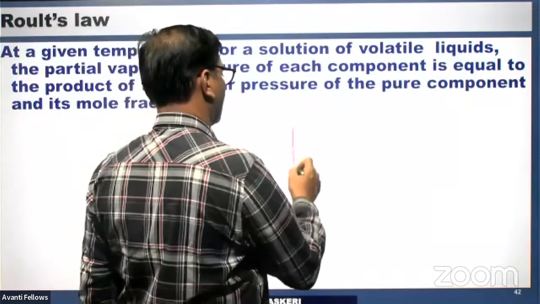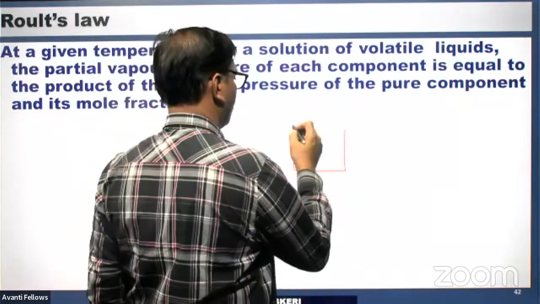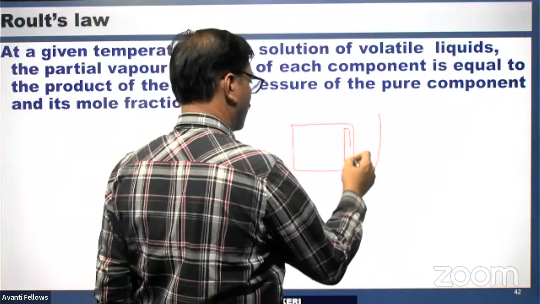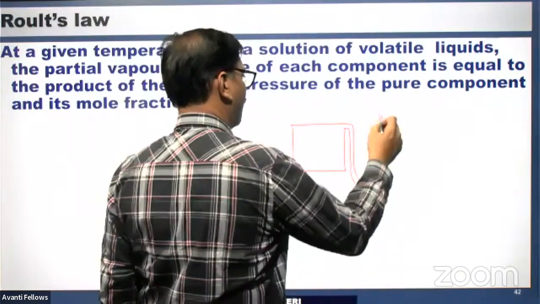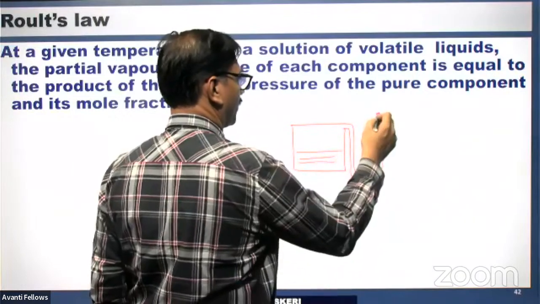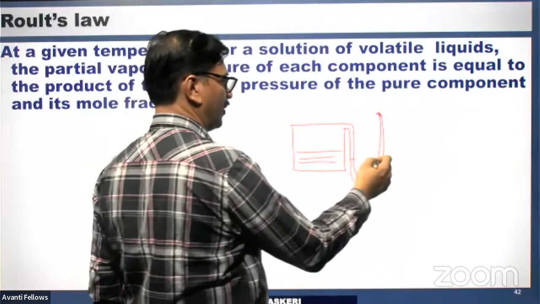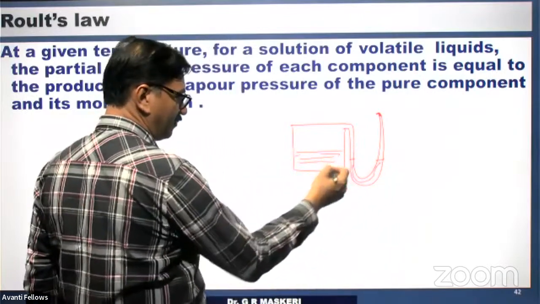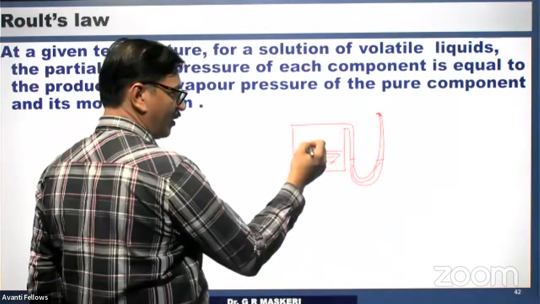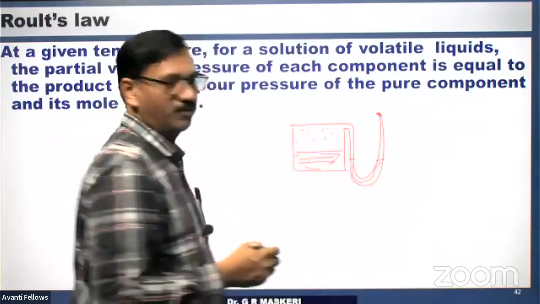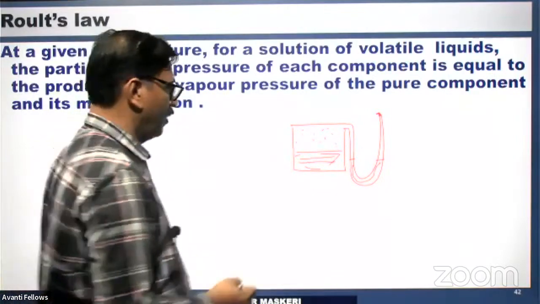Vapor gives pressure. Suppose in an evacuated vessel you have a pressure measuring device, a manometer, right? And you have taken a liquid here. This liquid turns into vapor at that temperature, right?